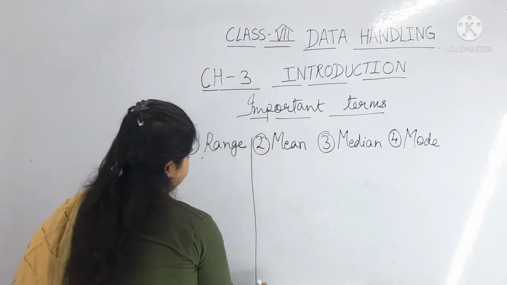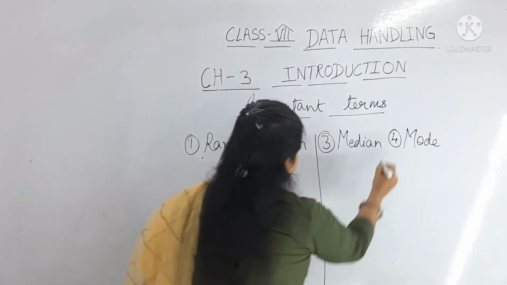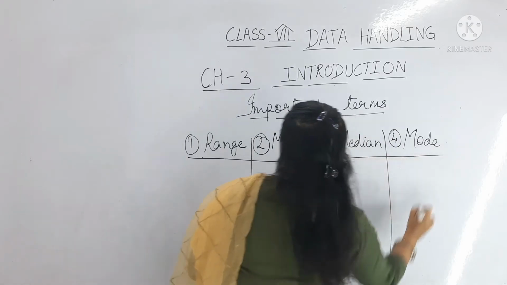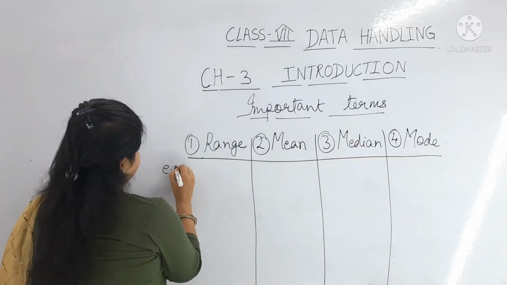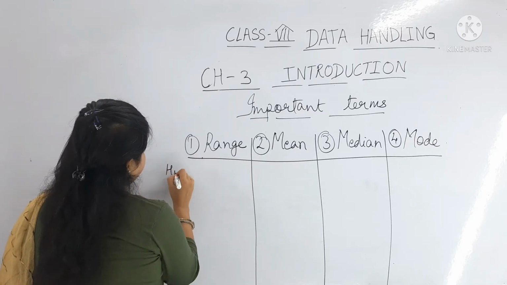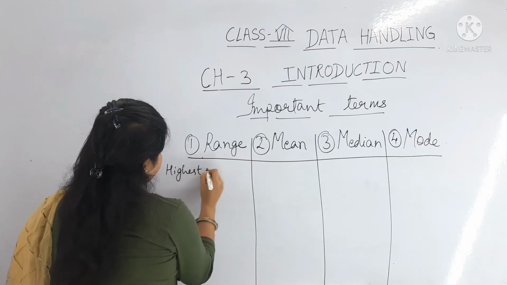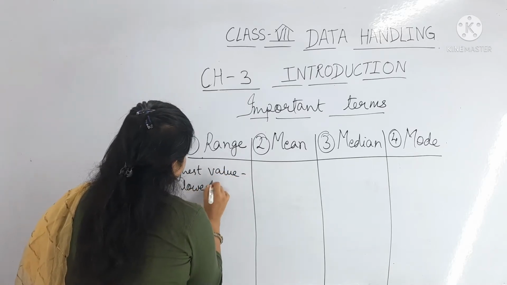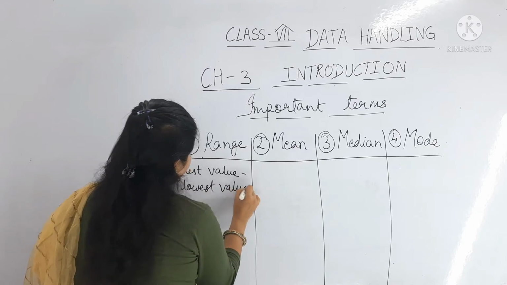I can write like this. You can better understand like this. Range means highest value minus lowest value.